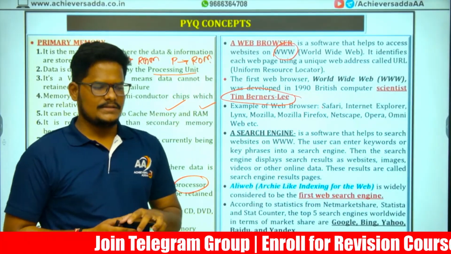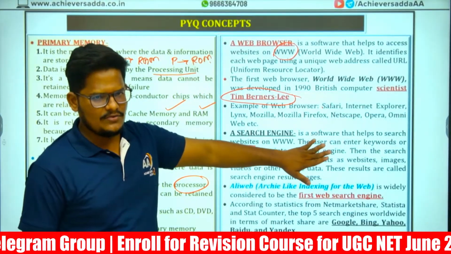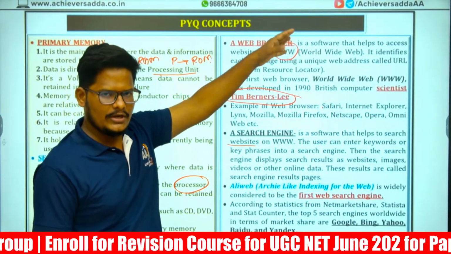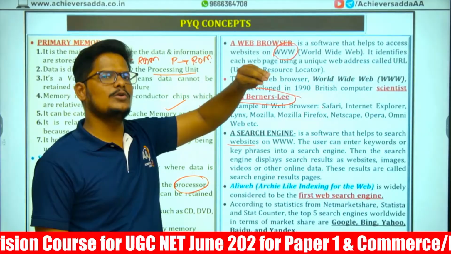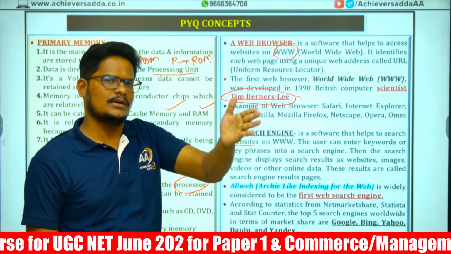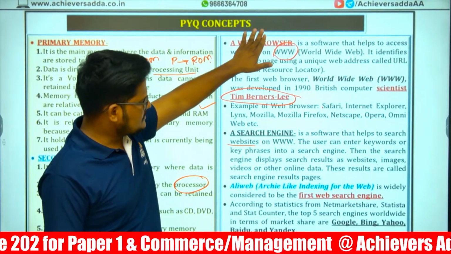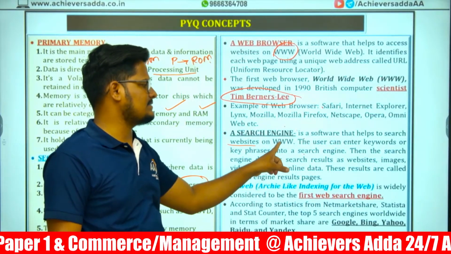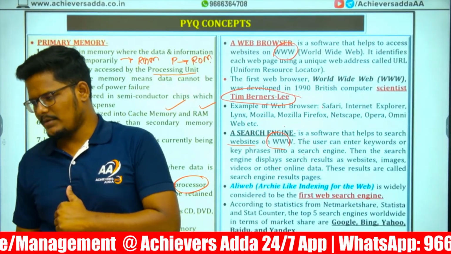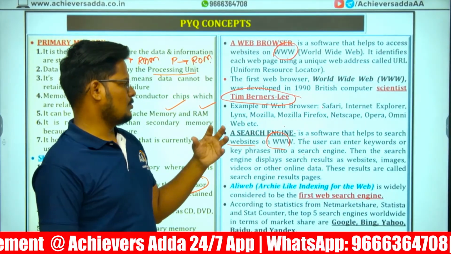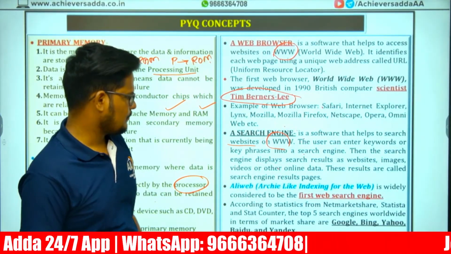Search engine. A search engine is also software that helps to search the website on the www. For searching information inside the web browser, you need to go to google.com. Inside Google Chrome or Safari, you will go to google.com or ask.com, duckduckgo.com. Those are the search engines. Means in a web browser, with the help of a search engine, we can access the data on the www, which is given by Tim Berners-Lee. So to get data in the web pages, we use search engines with the help of a web browser.